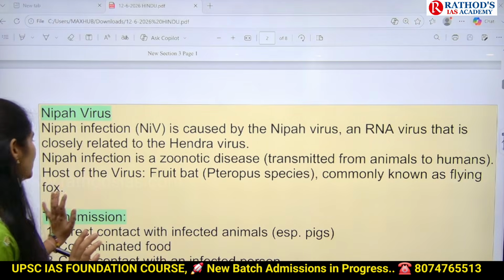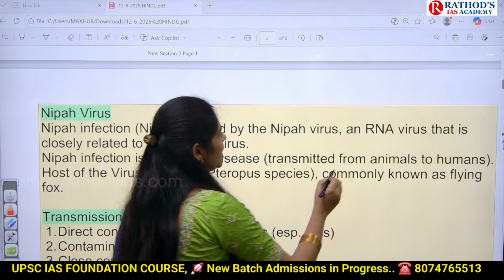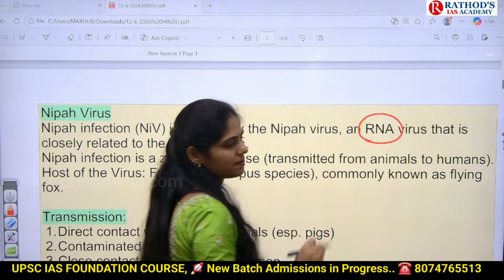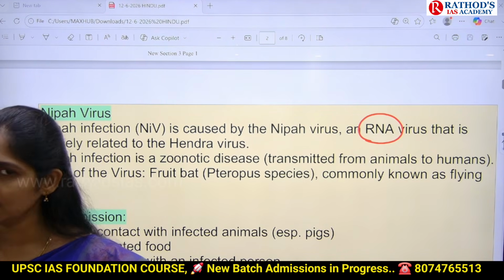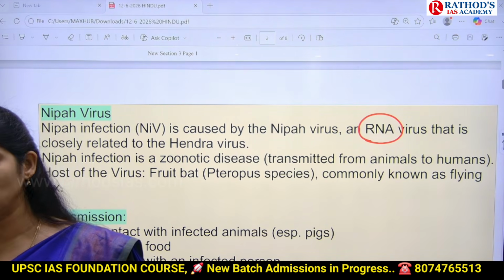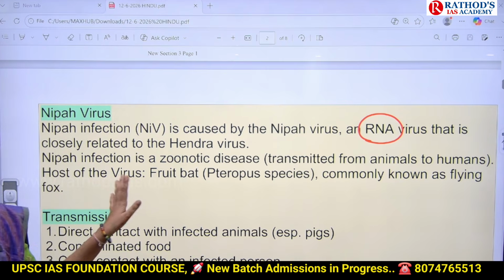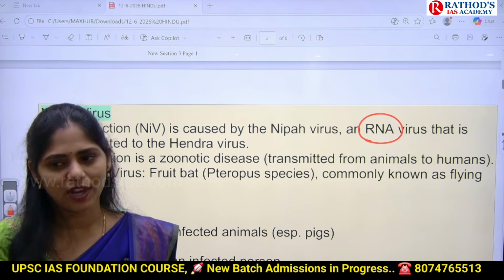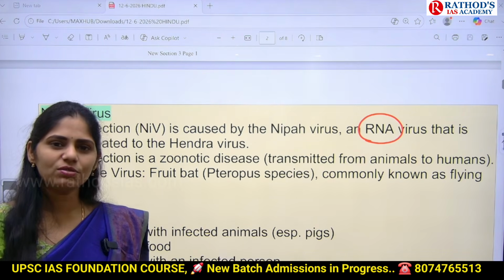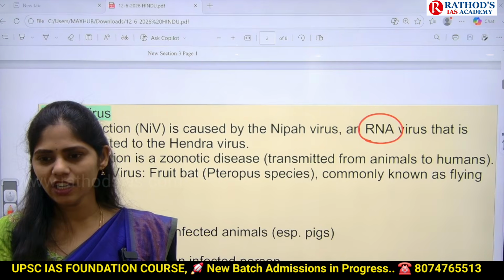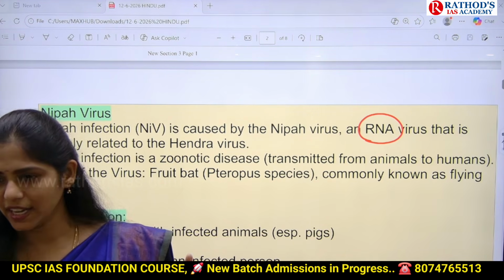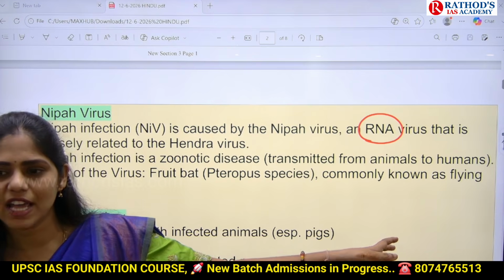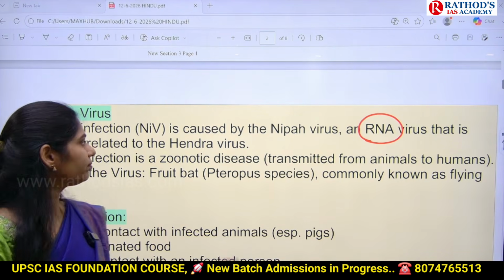And this Nipah virus is an RNA-based virus. That means its genetic material is only RNA. DNA is absent in this virus. That is also something you have to remember related to this virus. A virus has either DNA or RNA, and you have to see which one it has. In the case of Nipah virus, it has only RNA, not DNA.